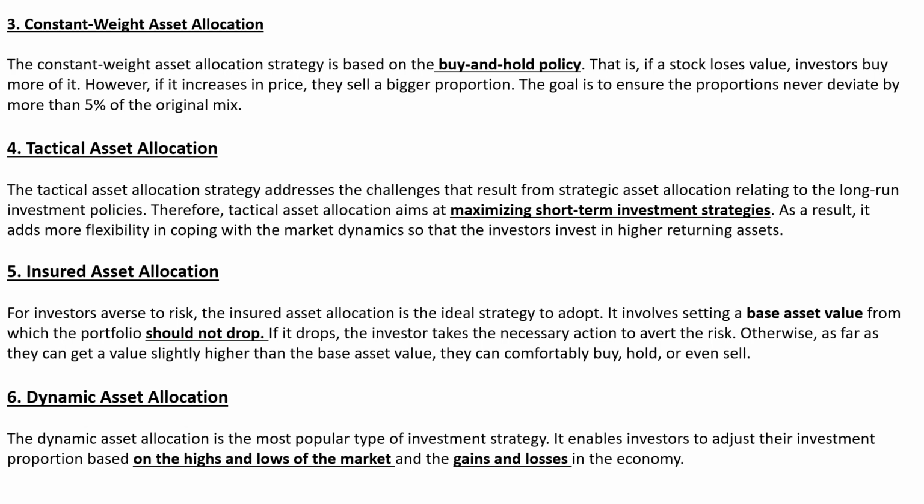So constant weight asset allocation means what? The constant weight asset allocation strategy is based on the buy and hold policy. Okay, so these are the two main factors of constant weight asset allocation: buy and hold. This is, if the stock loses value, the investor buys more of it. Okay, so the stock rate comes down, then the investor will buy more.